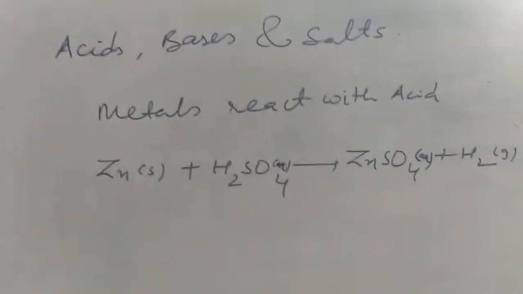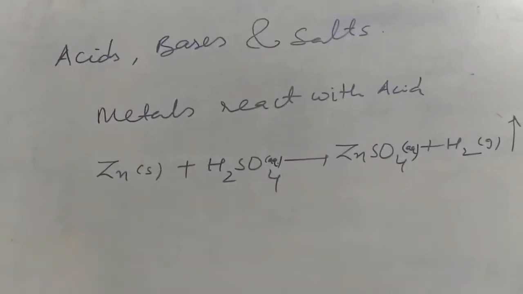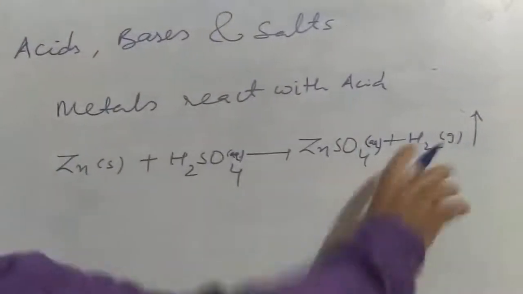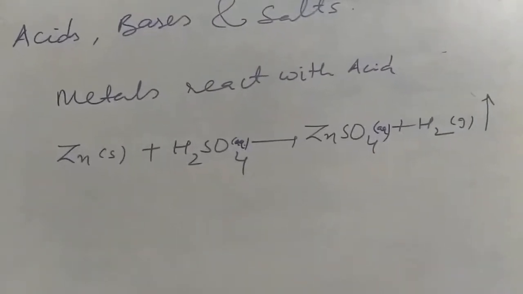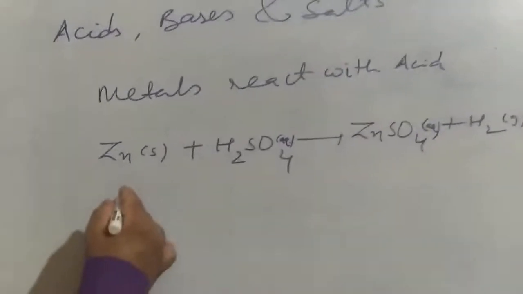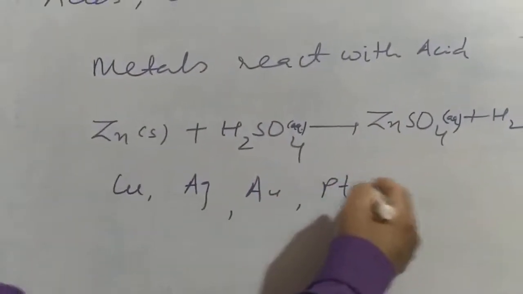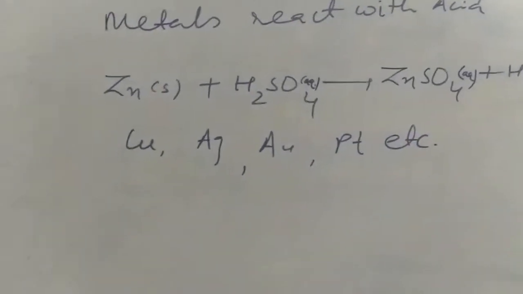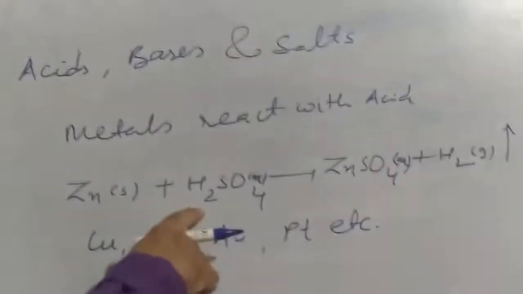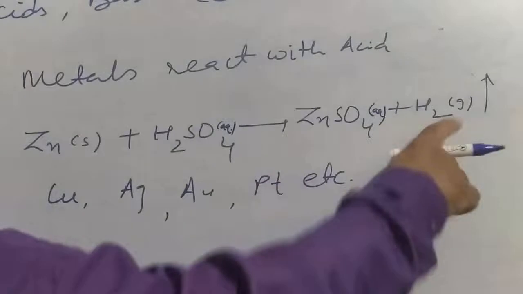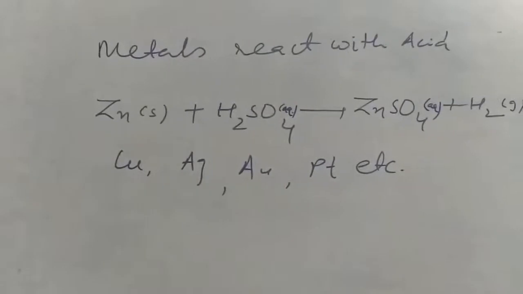Now children, mostly when metals react with any acid, the hydrogen gas will come out, except the least reactive metals like copper, silver, gold, platinum, etc. Except these metals, mostly all metals, when you treat them with acid, give me a salt plus hydrogen gas. Now let's see what is the inside story of this reaction.